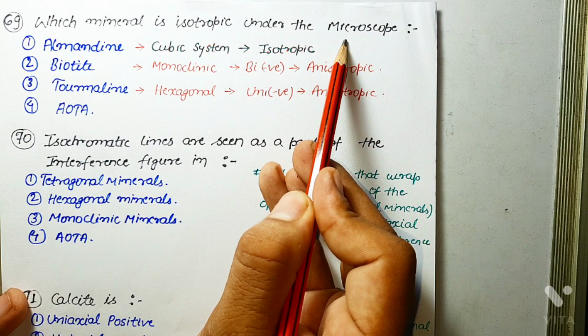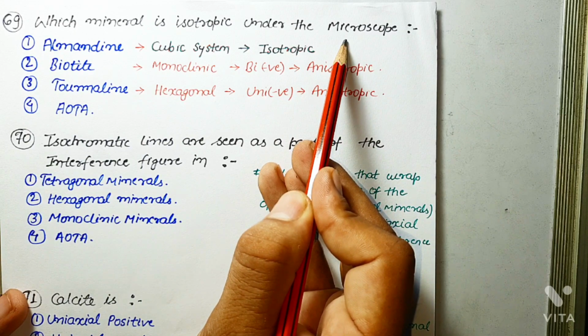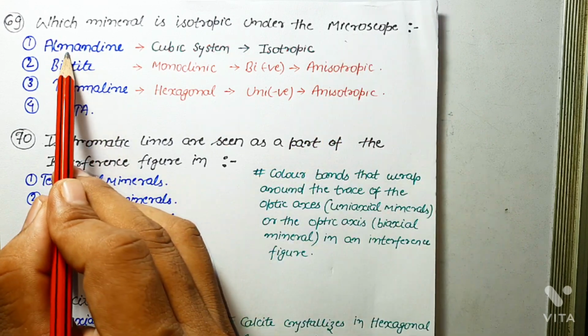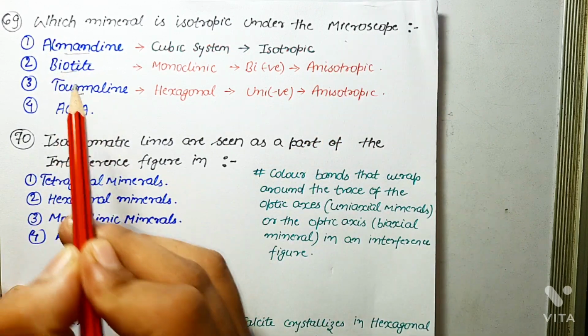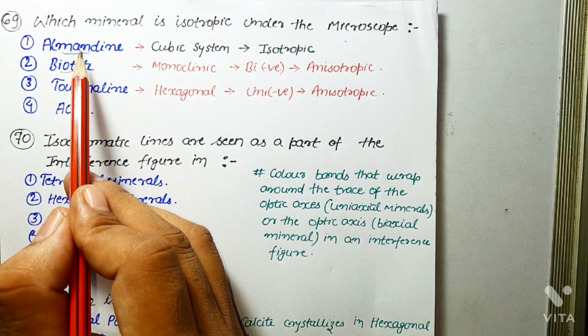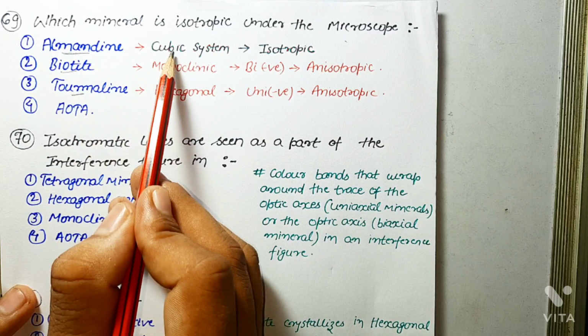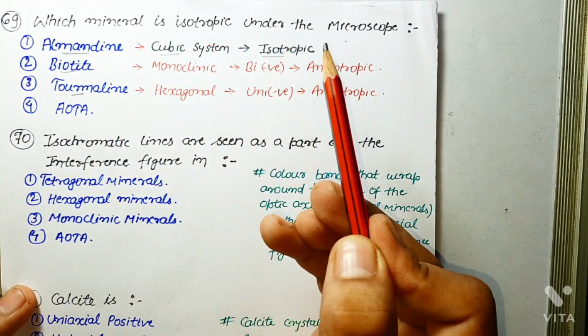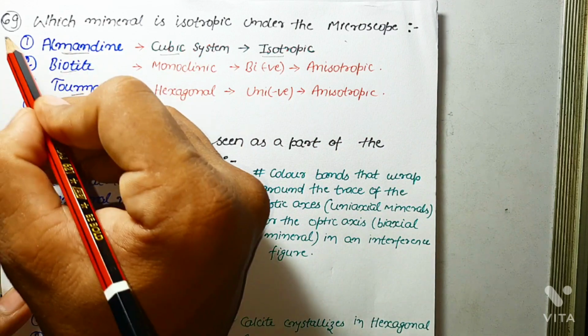Okay, so only those minerals that crystallize in the cubic system are isotropic under the microscope. So we should know these minerals' crystal systems. First one is almandine. Almandine is a garnet mineral and it crystallizes in the cubic system. As it crystallizes in the cubic system, it will be isotropic under the microscope. So the correct answer is almandine.